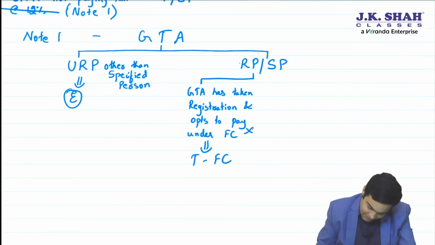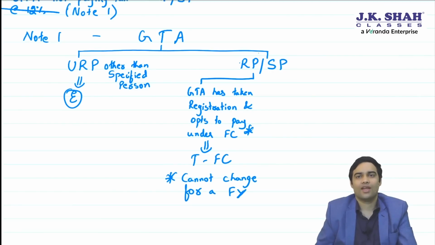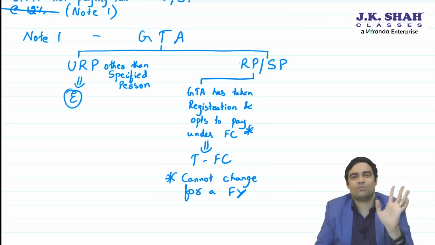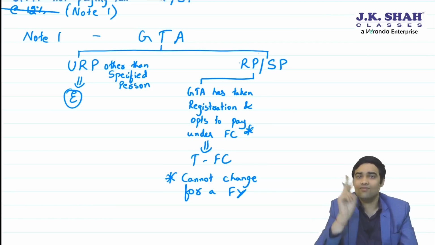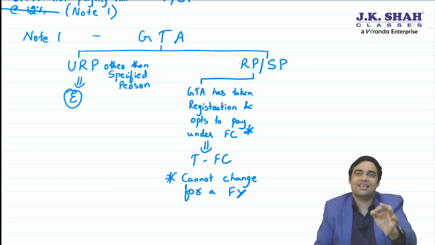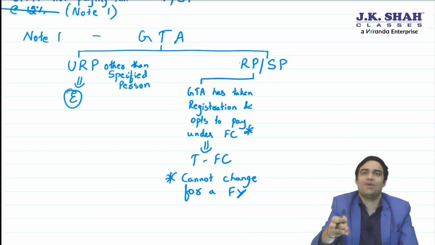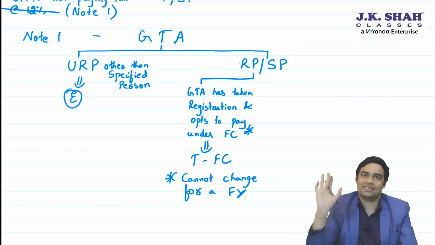And here the government has written: cannot change for a financial year. Once you opt to pay under forward charge as a GTA, you cannot change your option. Plus, there are 2 rates given, 5% and 12%, depending on whether GTA wishes to take ITC or not. But that rate notification is not there for your syllabus. Rate of GST will be given in the question. The moment GTA is registered and paying tax under forward charge, no reverse charge. That is where you have to be careful.